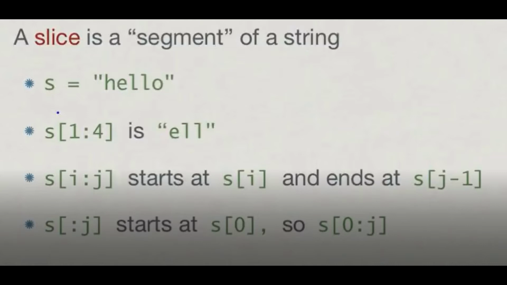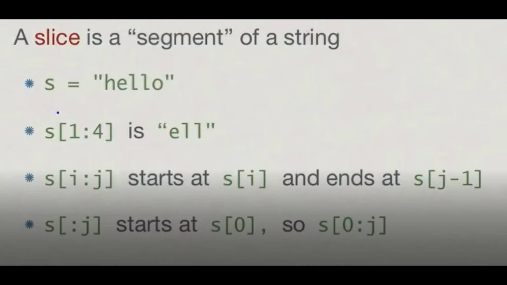Why? Because it is starting from 1, but it will end at 4 minus 1. Whatever value you have given at the ending point, it will end at that value minus 1. Keep this in mind.